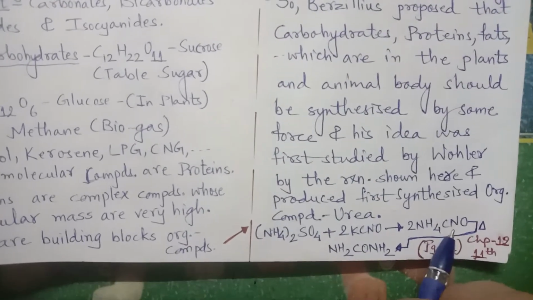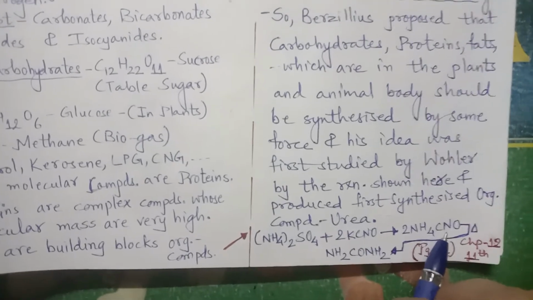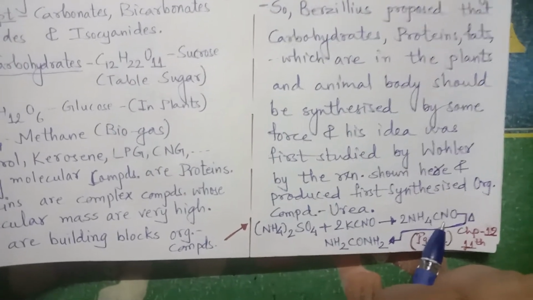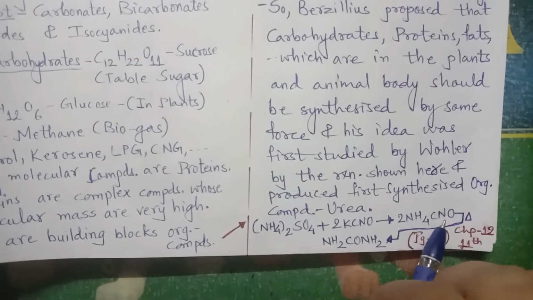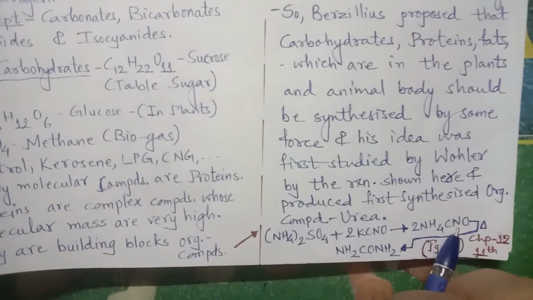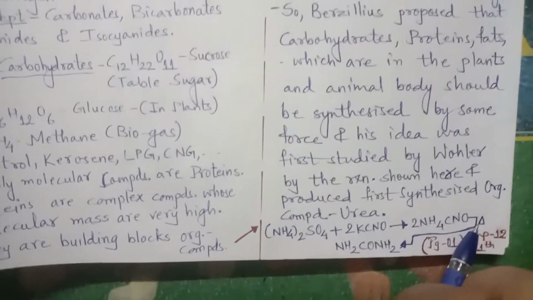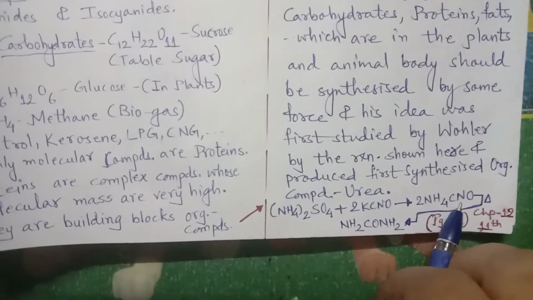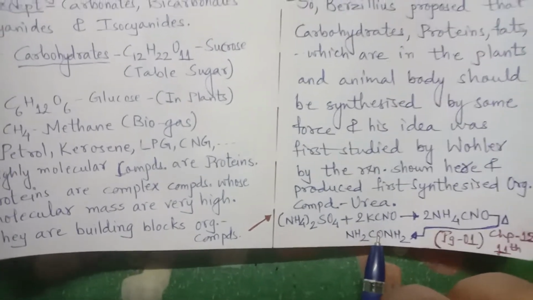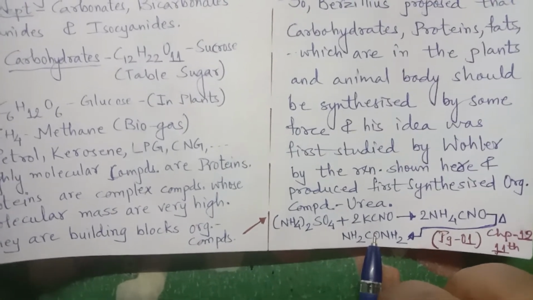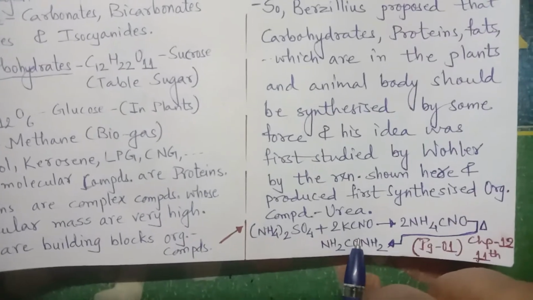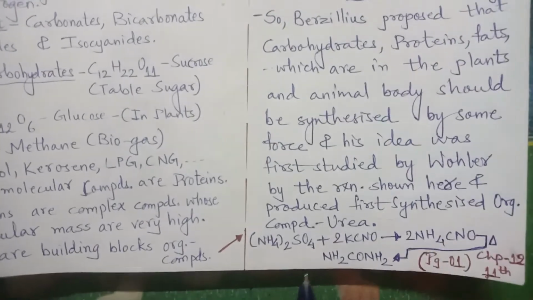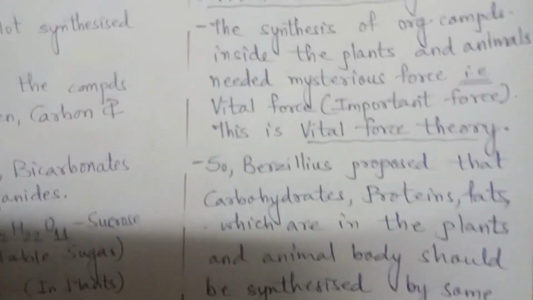Because cyanide is not a member of organic compounds. I just told you carbonates, bicarbonates, cyanides, isocyanides are not organic compounds. So heating was necessary, which can break the bond of CN and give the bond of CO. So why is this urea termed an organic compound? Because of the presence of the carbon-oxygen bond, right?